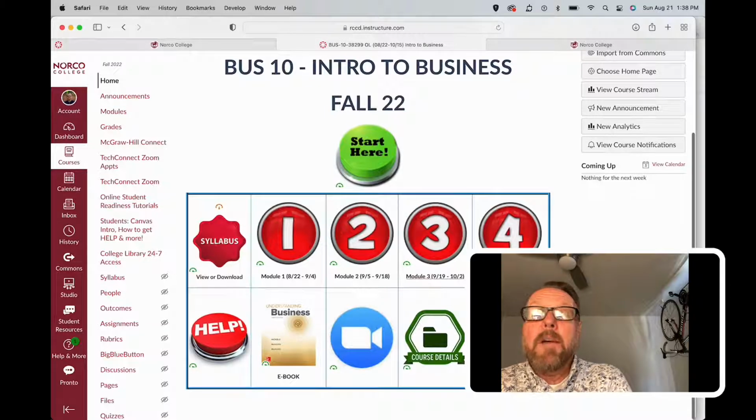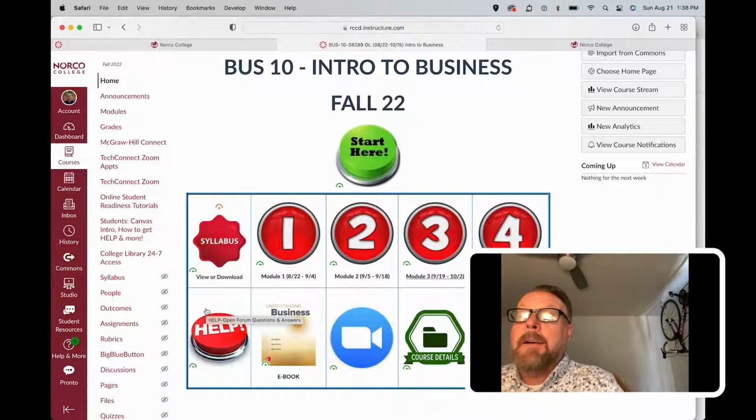And then below that, you have a help button. So if you want to get help by me, all my contact information is in there. Also, if you want to just post to an open forum and type a question, myself or students will answer that.